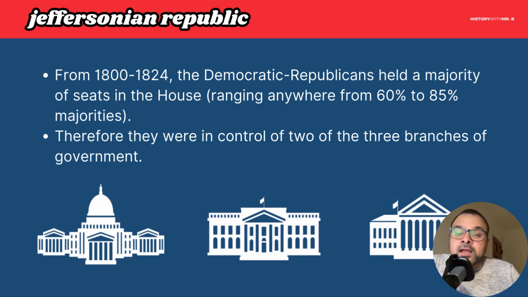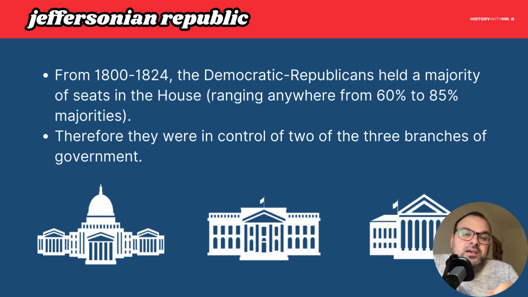But from 1800 to 1824, the Democratic Republicans hold a majority of the seats in the House, ranging anywhere from 60 to 85% majorities, right? That is massive. It's something we wouldn't probably see today. But that puts them in control, and this is the typo here. It says all three branches of government. That's a typo on my end. It should say two of the three branches of government.